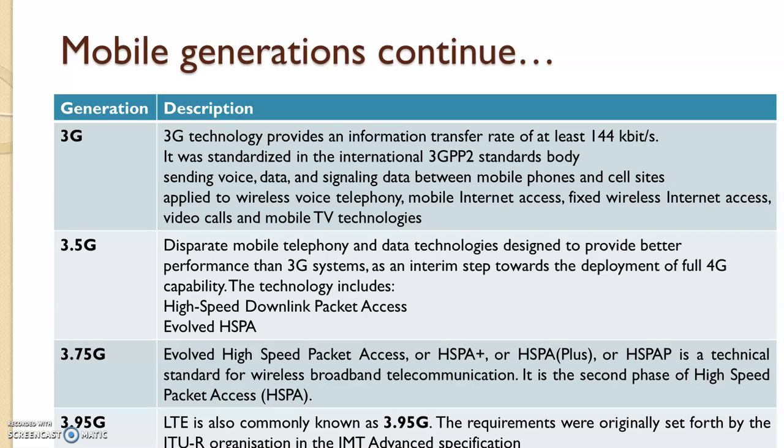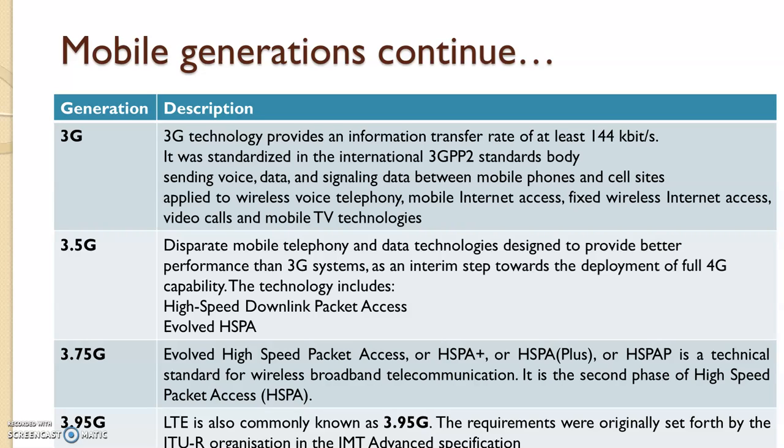After that, some improvements were made in 3.5G and 3.75G. 3.5G were disparate mobile telephony and data technologies designed for better performance than the 3G system. The capacity was improved, and high-speed downlink packet access, evolved HSPA, was developed under this 3.5G.